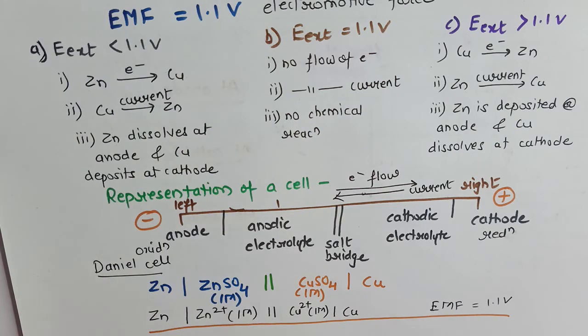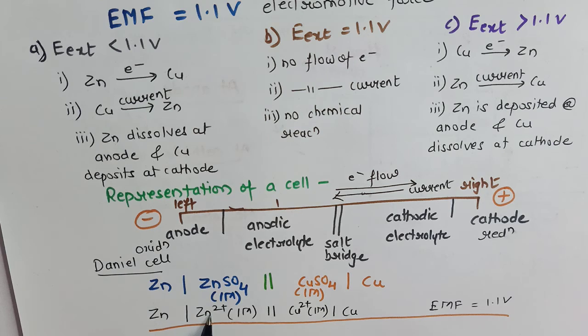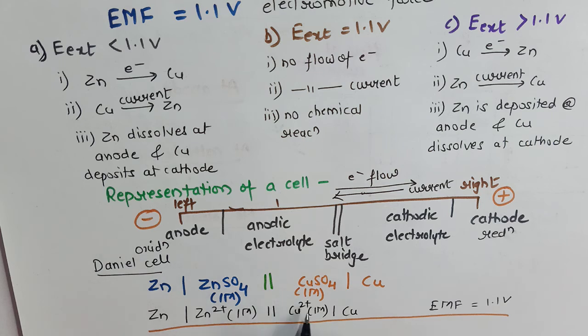Based on this, you can have questions that ask you to write the proper representation of the cell, or a representation of the cell will be given to you and you are supposed to identify where oxidation is occurring and where reduction is occurring. We know on the left side oxidation always occurs, on the right side reduction always occurs. From here also we can identify zinc, which is in zero oxidation state, getting converted to Zn2 plus, an increase in oxidation number, which means oxidation. Here copper from copper 2 plus is getting converted to copper, that is a decrease in oxidation number, which means it is a reduction.